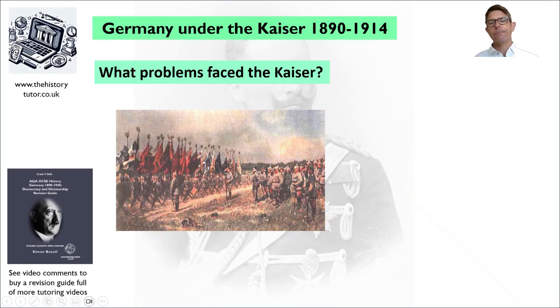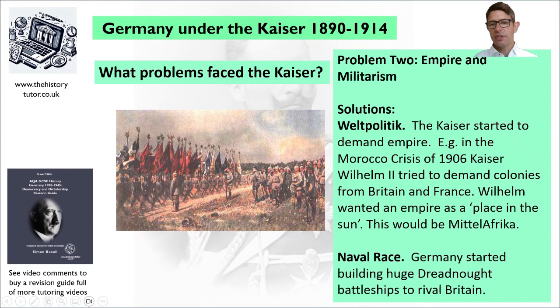So what was their solution? So they embarked upon a policy of Weltpolitik. The Kaiser started to demand empire. As I said, the Morocco crisis in 1906, the Kaiser demanded colonies from Britain and France. Wilhelm wanted an African empire called Middle Africa. He demanded that Germany should have their place in the sun.